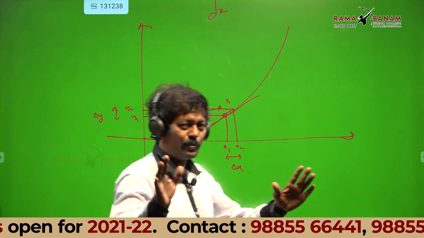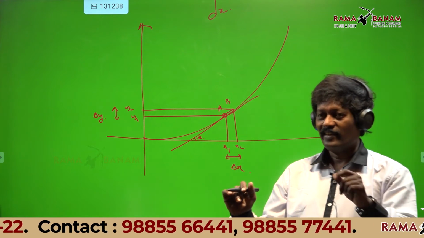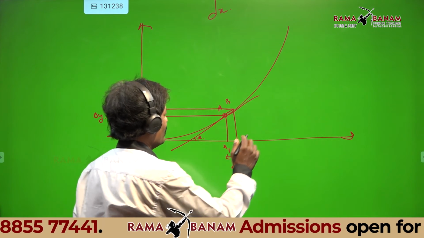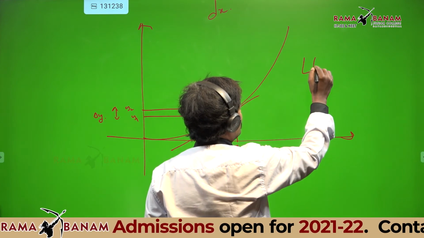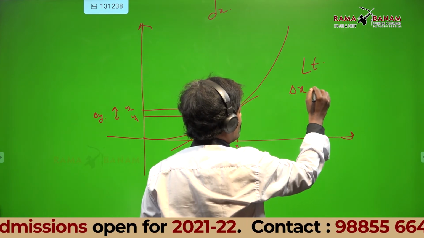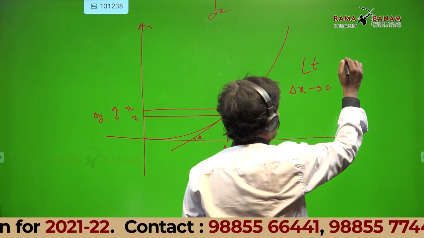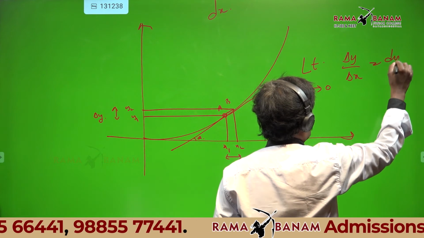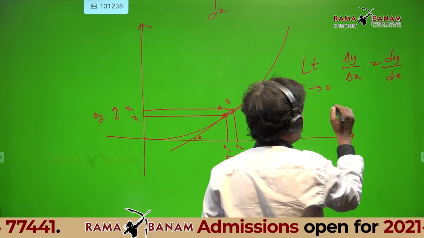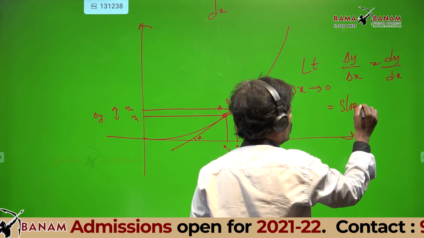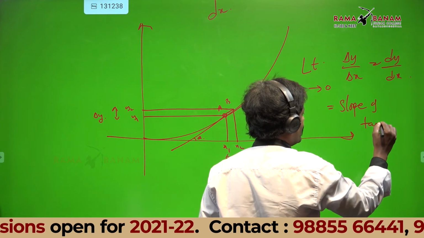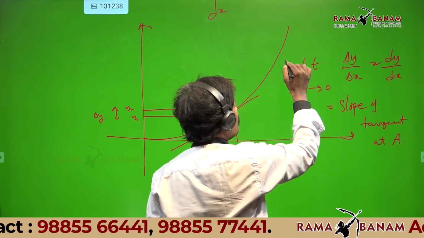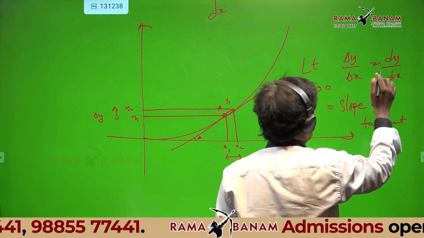Did all of you get this point in mind? Yes, sir. From there only the calculus part has come actually. Now listen. Limit delta x tends to 0, delta y by delta x equals dy by dx, equal to the slope, tan theta, of the tangent at A. This is the most important equation.